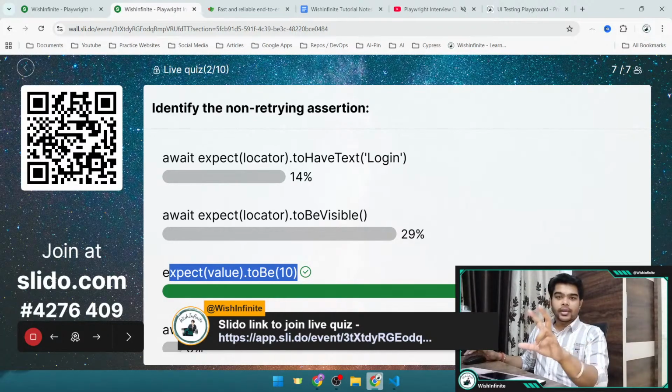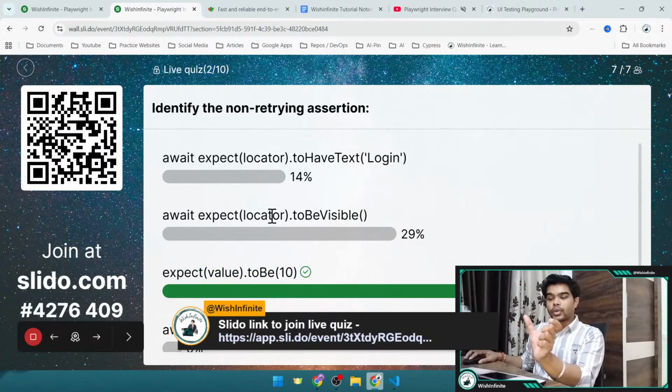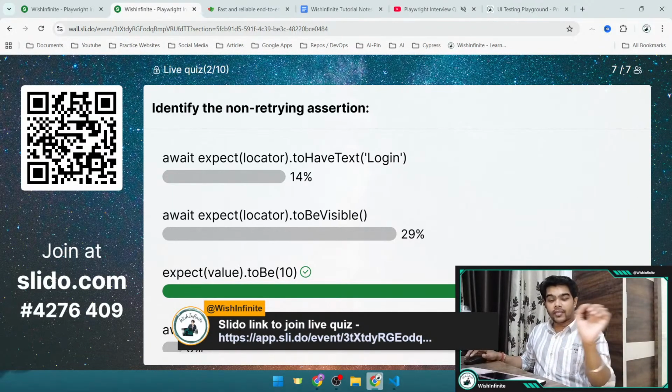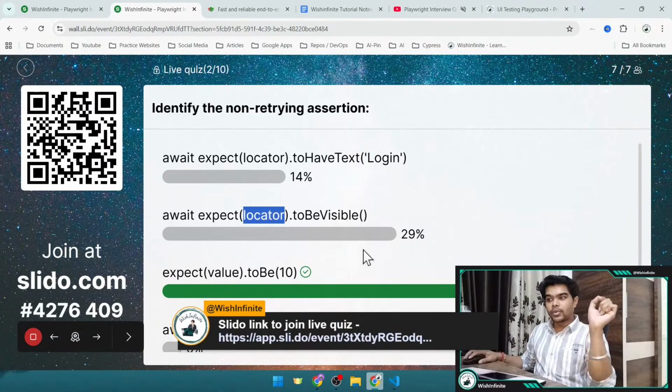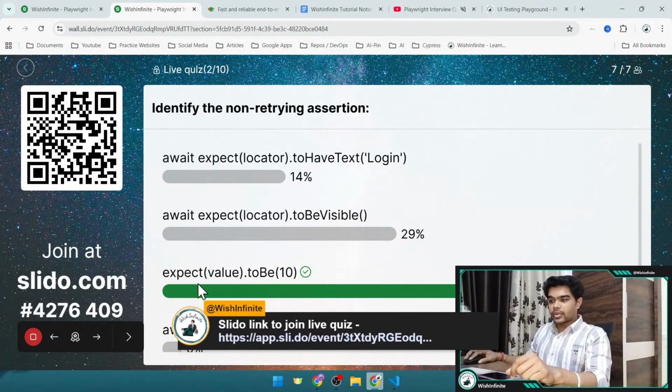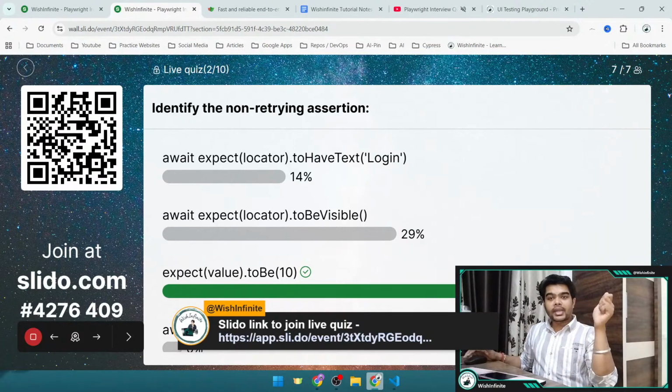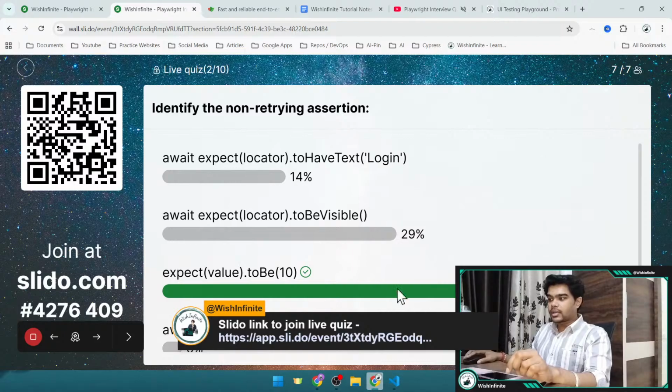For a locator, the value can change quickly, or it can become visible after some time, but for a plain value there is not going to be such a case, right? Even if you are fetching the value from any locator and then putting it here, it will not retry. But if you provide the locator and then the related method to it, then it would be an auto-retrying assertion. But here it is not going to retry, and the Playwright team also recommends using the auto-retrying assertion and not the non-retrying assertion, right?